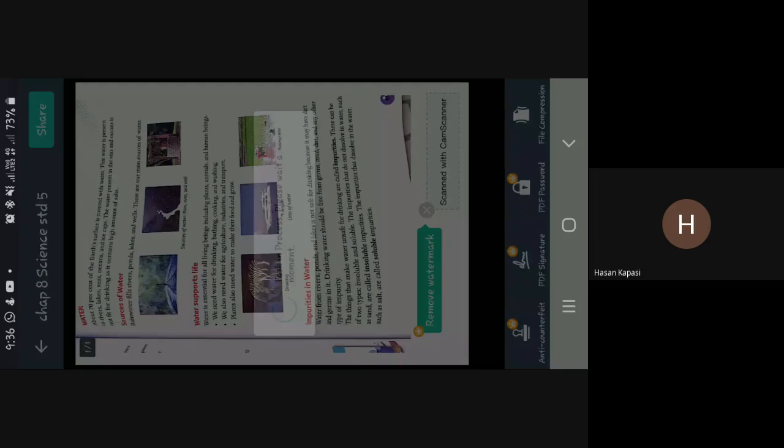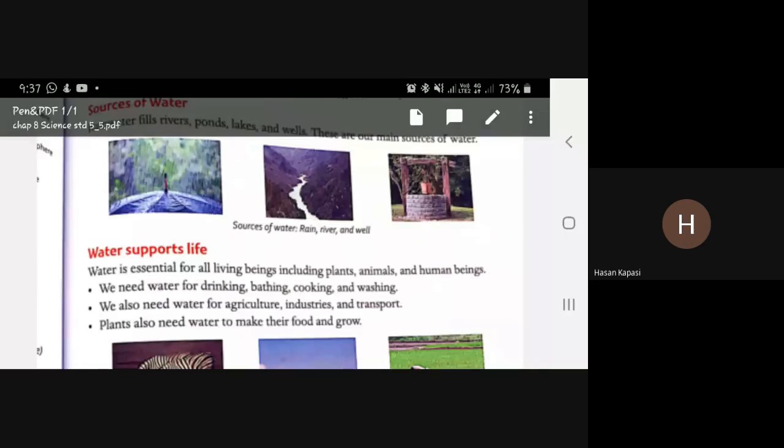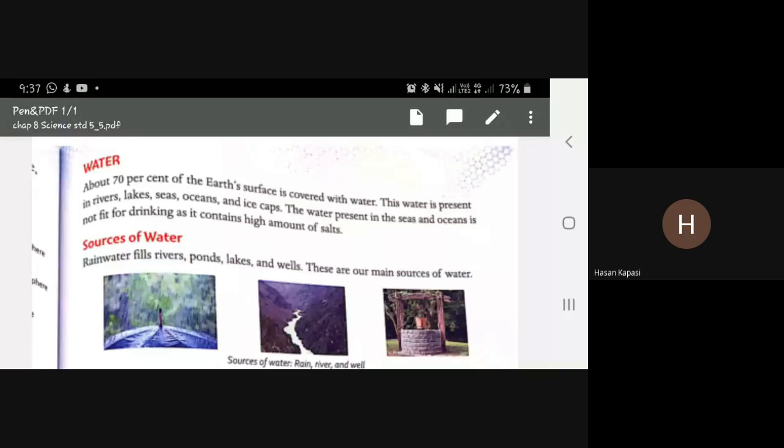Now we have to learn about water. This lesson is about water and air. We had finished air, so now we have to learn about water. About 70%, who will read?